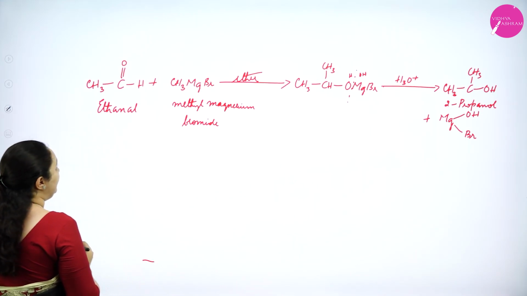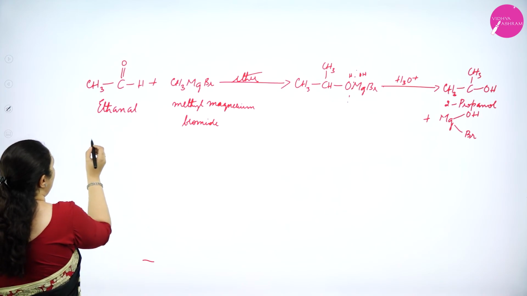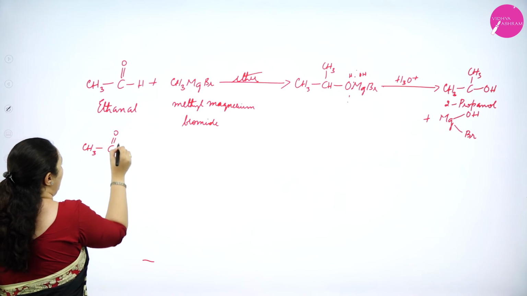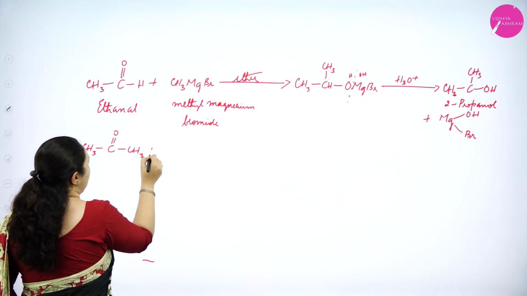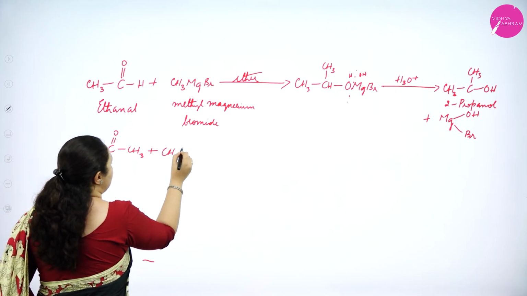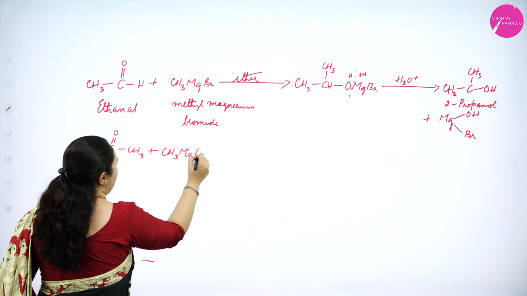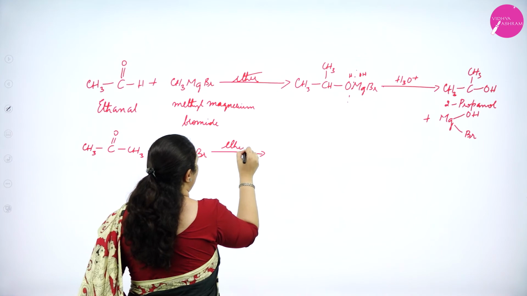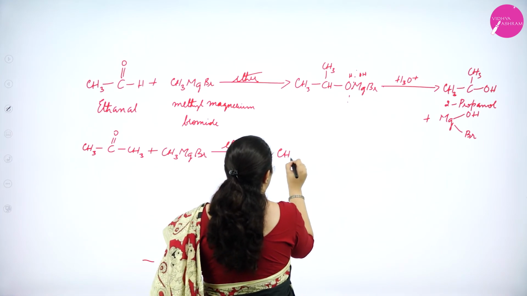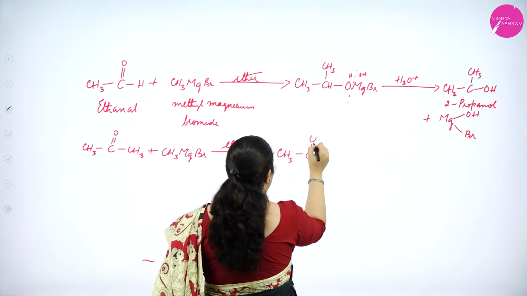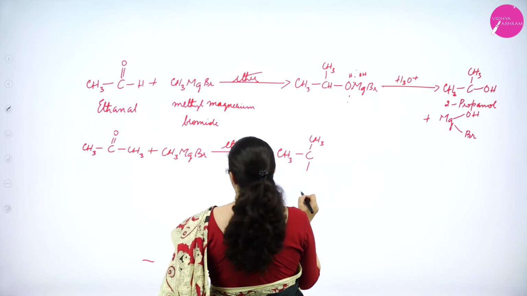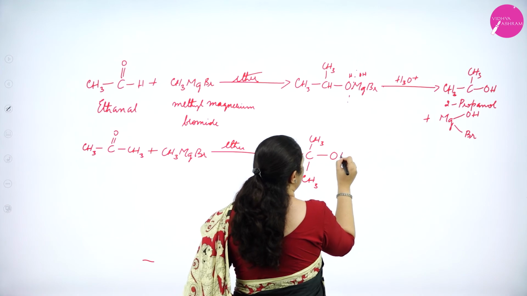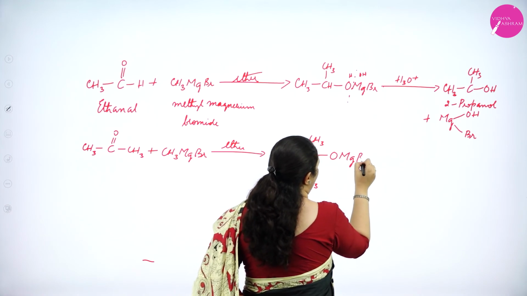Now I'll take ketones. I'll take CH3, C double bond O, CH3 with the same CH3MgBr in the presence of ether. What will you get? You will get a CH3 group, carbon, to this one more CH3 group is there, and one more CH3 group will get added, oxygen with MgBr.